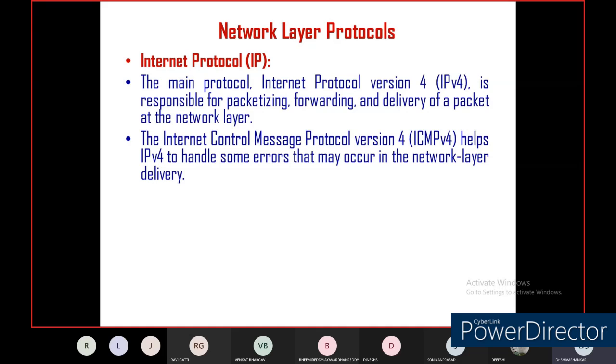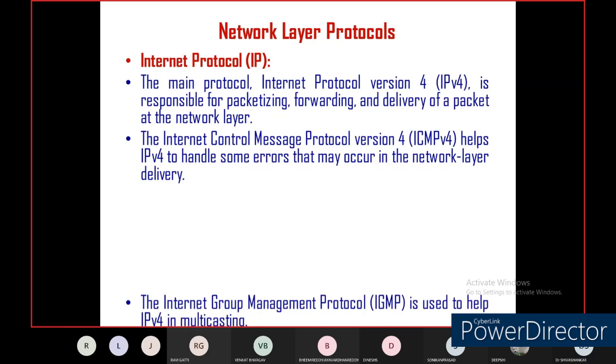Dear students, in the last class we discussed the different types of error: flow control, congestion, error control, and so on. These errors will appear in networking when communication is established between source and destination. So ICMPv4 helps IPv4 to handle network errors in network layer delivery.